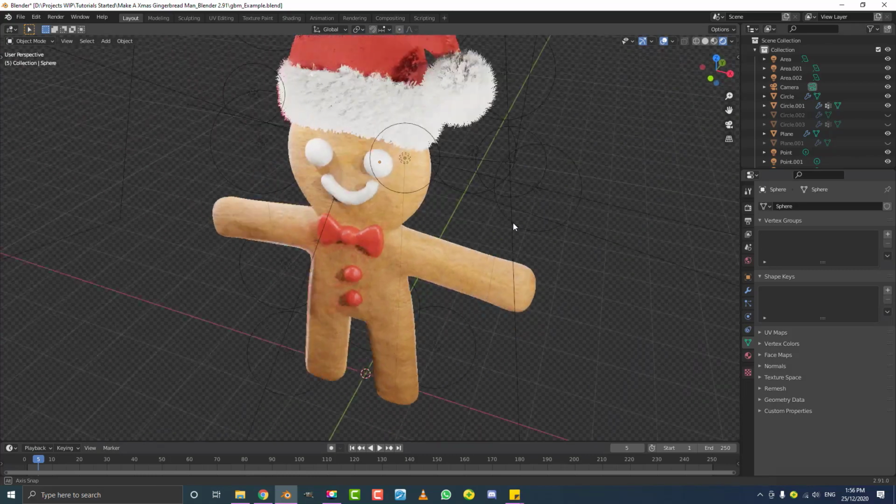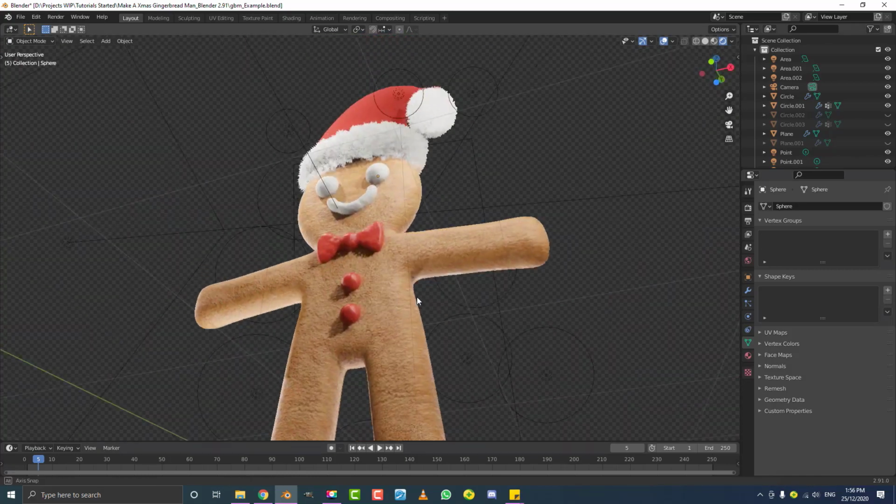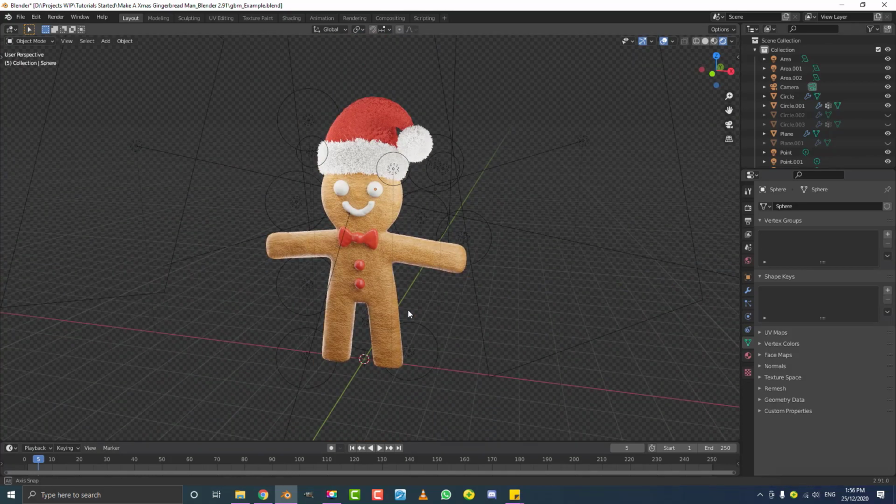So let's get into it. This cute little gingerbread man, or even a gingerbread woman if you want to make it. So yeah, let's get into it.